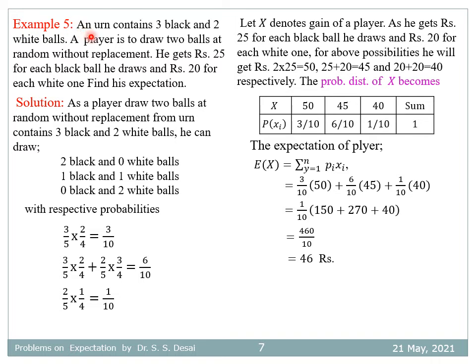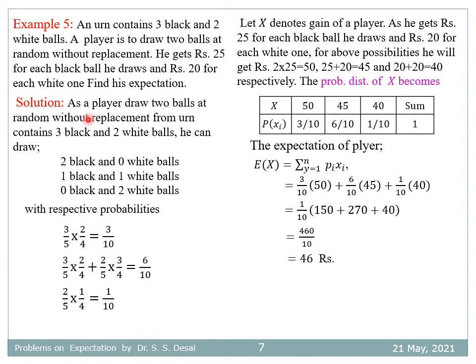Next example, an urn contains 3 black and 2 white balls. A player is to draw 2 balls at random without replacement. He gets rupees 25 for each black ball he draws and rupees 20 for each white one. Find his expectation.